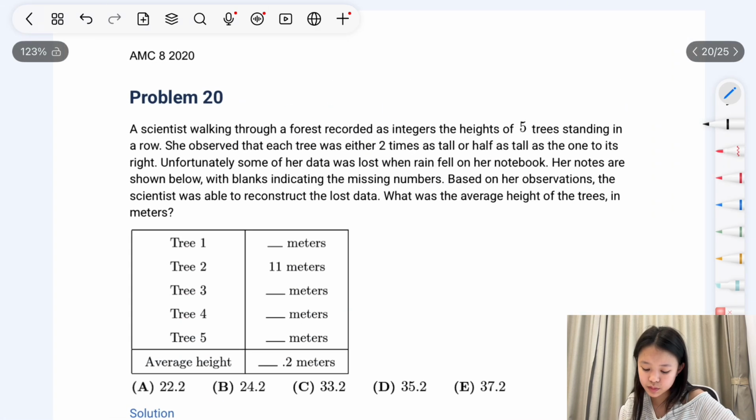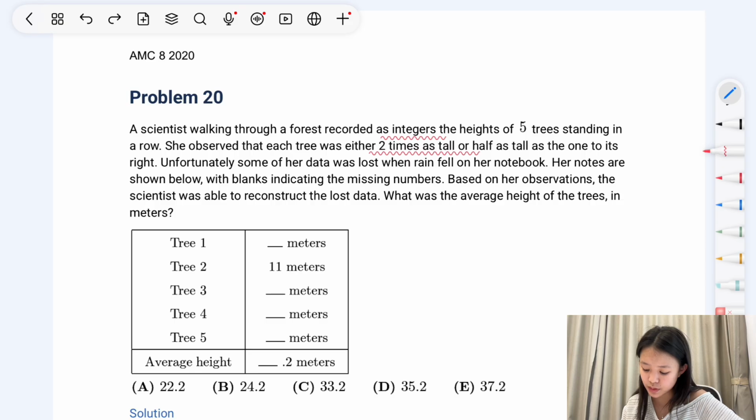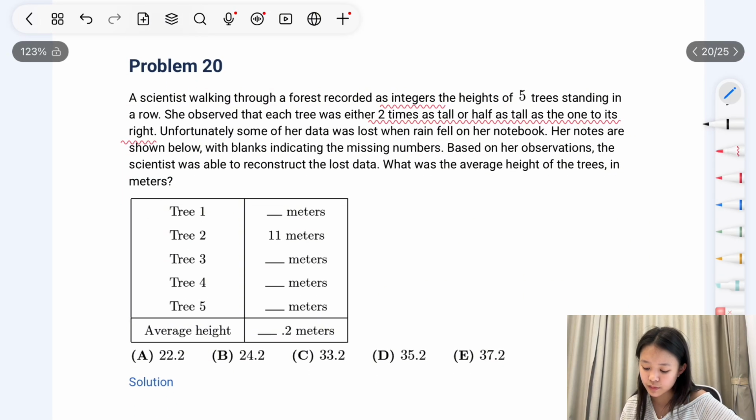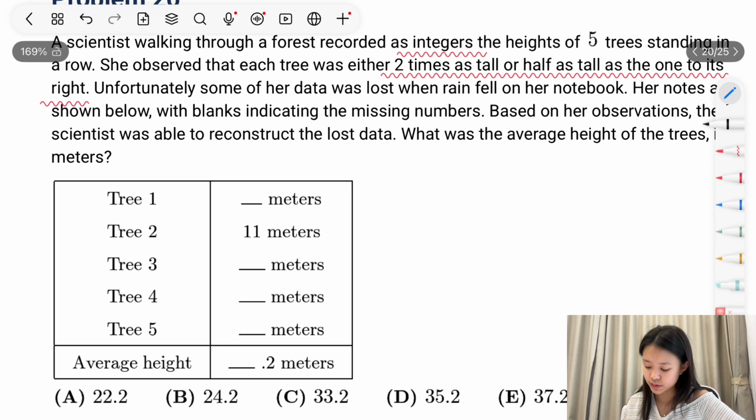Problem 20. A scientist walking through a forest recorded, as integers, the heights of 5 trees. She observed that each tree was either 2 times as tall or half as tall as the one to its right. Unfortunately, some of her data was lost when rain filled her notebook. Based on her observations, what was the average height of the trees in meters? So look at the first number that it gives you, or the only number here, 11 meters. So tree 1 has to be 22 because 11 cannot be divided by 2. And tree 3 must also be 22.